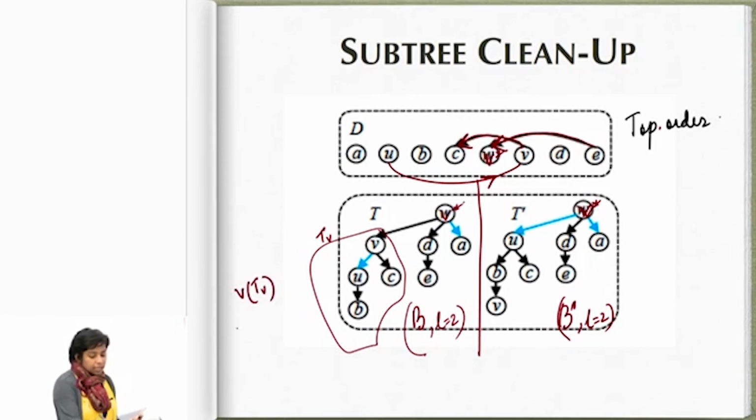Now I look at the induced subgraph in the win-loss graph on only this set of vertices, okay. In this induced subgraph, I do not have any reversed edges. This is where it's an original win-loss graph, okay.